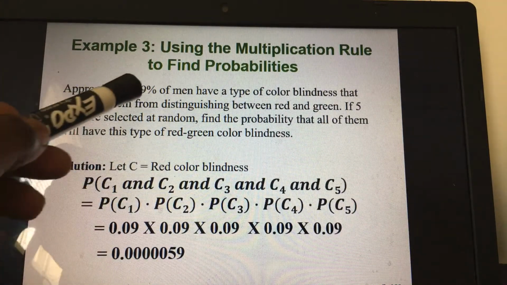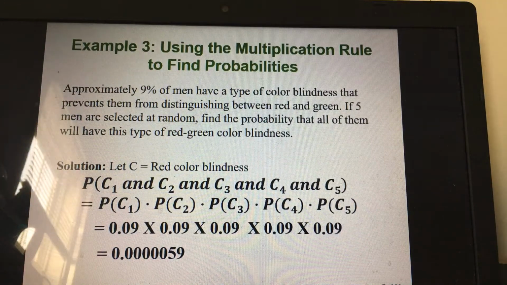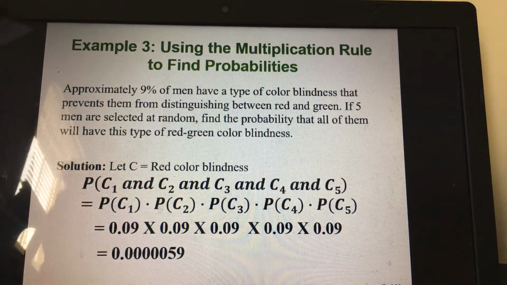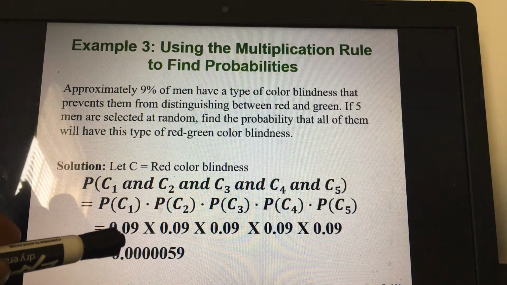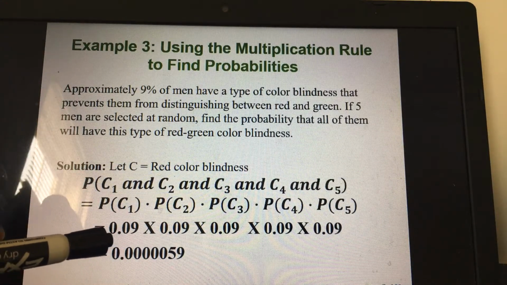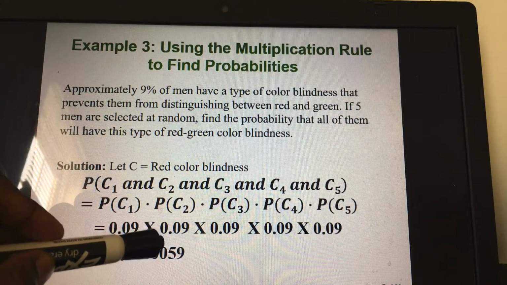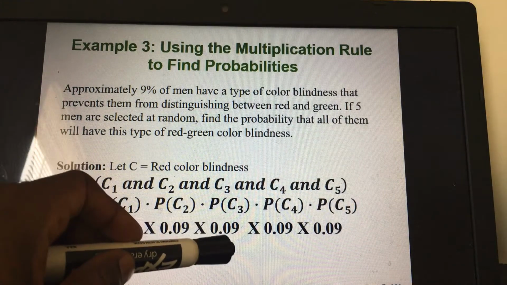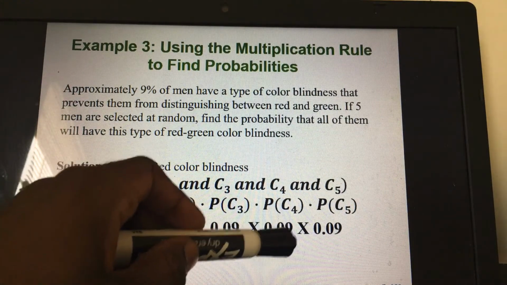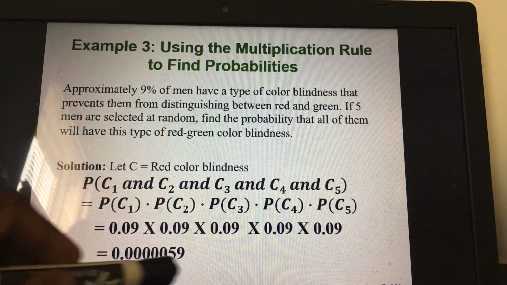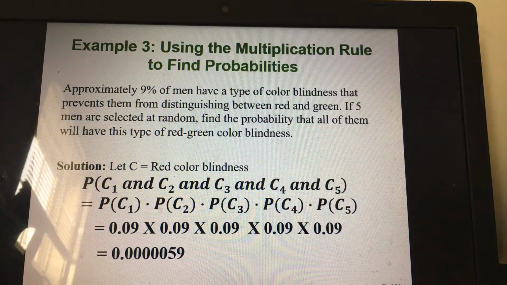That means you're going to multiply all the 9%. But before you do the multiplication, you have to change the 9% to decimal. That means 0.09, so that you have 0.09 times 0.09 times 0.09 times 0.09 times 0.09. That will give you this answer right here. See? Very easy, right? I told you it's simple. Now, I've been giving you examples that are more direct.